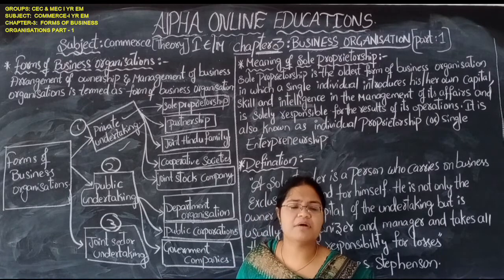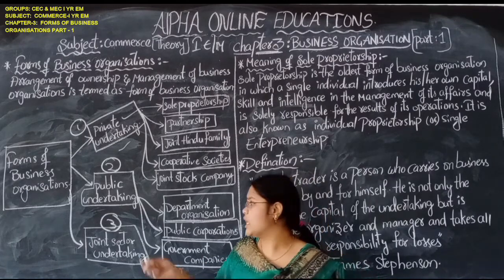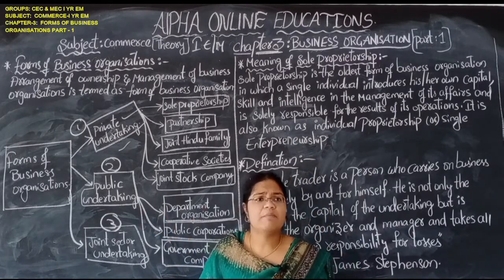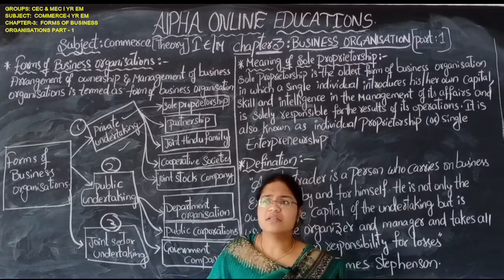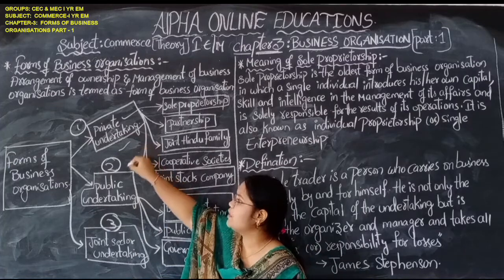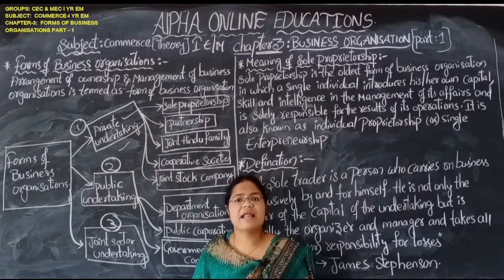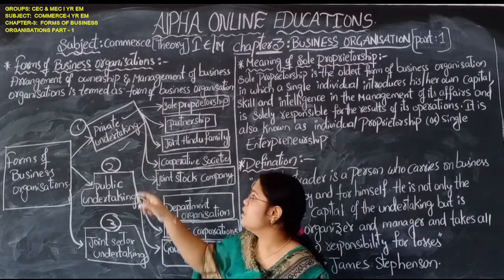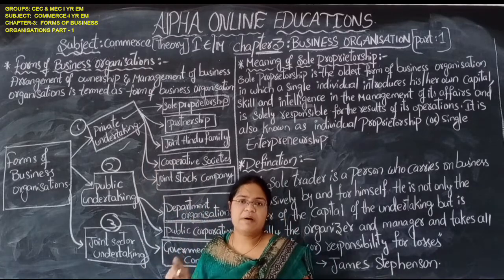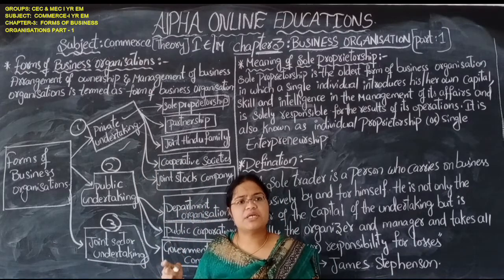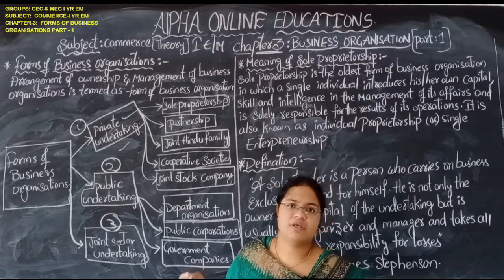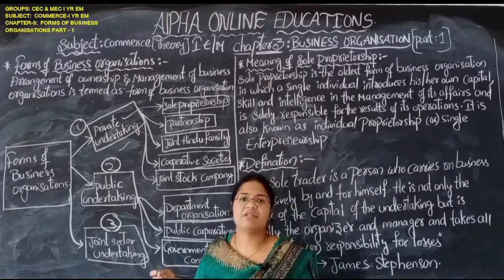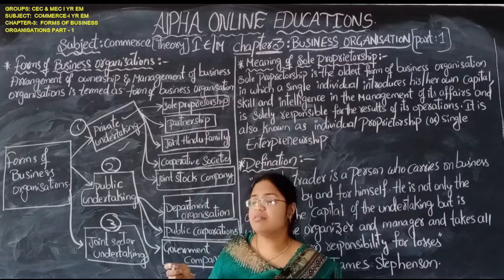The Companies Act, the new Companies Act 2013, is applicable to both private and public companies. In this way, indirectly the government is involved in the private undertaking. But private undertaking means the private sector alone has the right on each and everything.